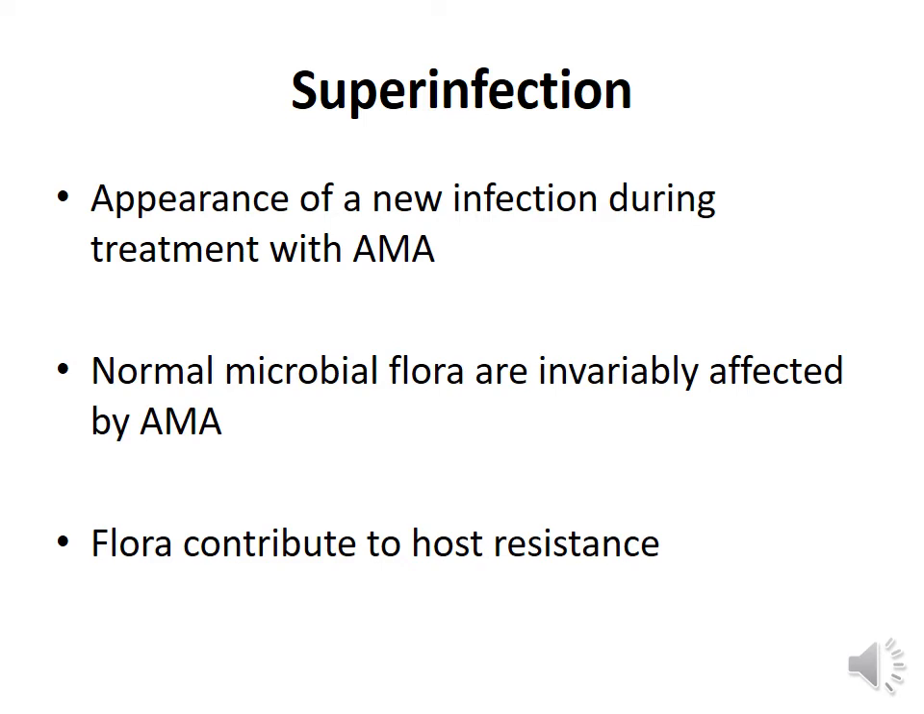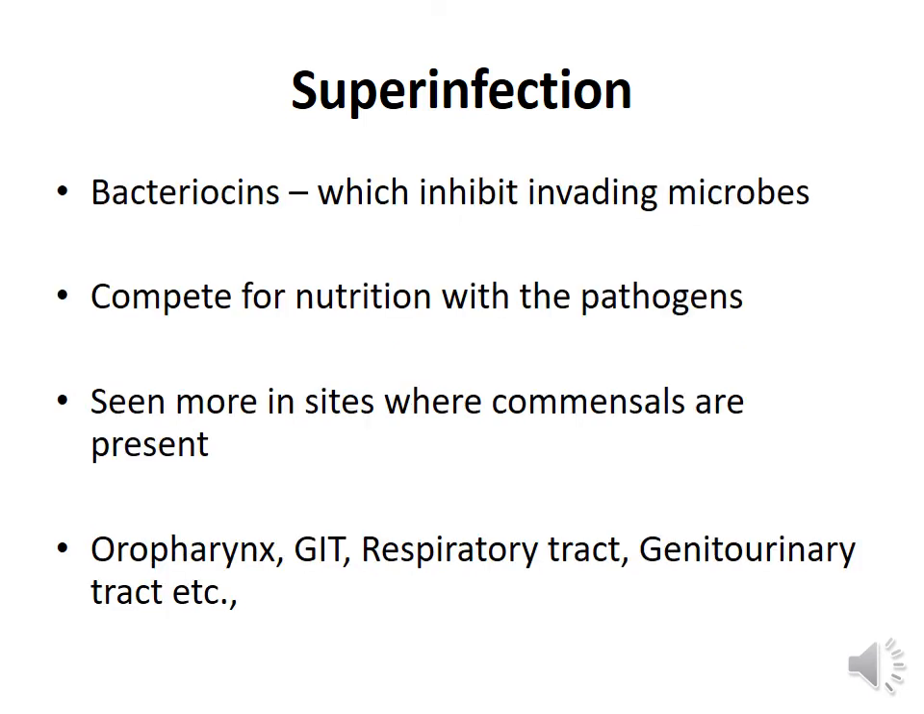The normal microbial flora, sometimes called commensals, contribute to the host resistance. How is it possible? The normal microbial flora produce bacteriocins which inhibit the invading pathogens. They also compete for nutrition with the pathogens. Hence, they strengthen the host immunity. And superinfections are more commonly seen in the sites where commensals are present, for example, oropharynx, gastrointestinal tract, respiratory tract, genitourinary tract, etc. Very rarely the skin.